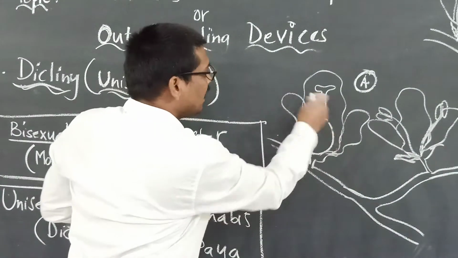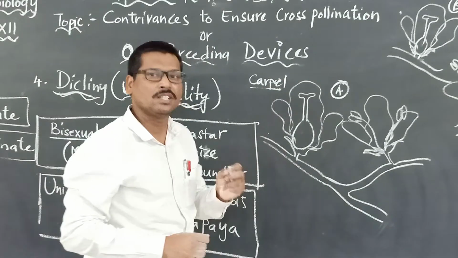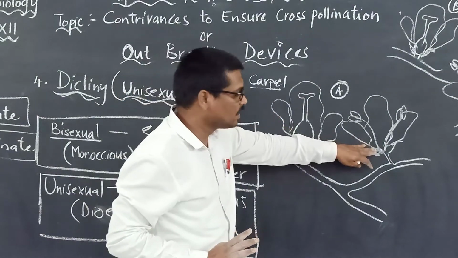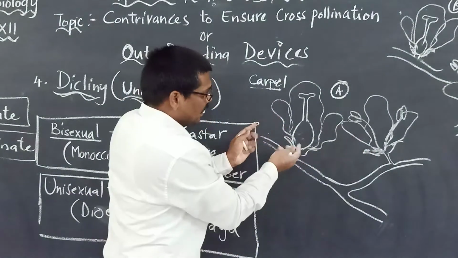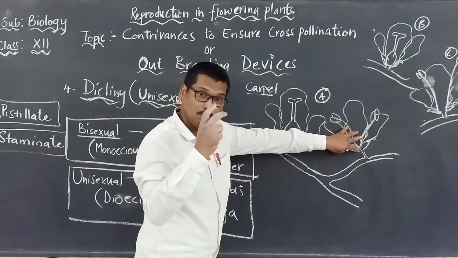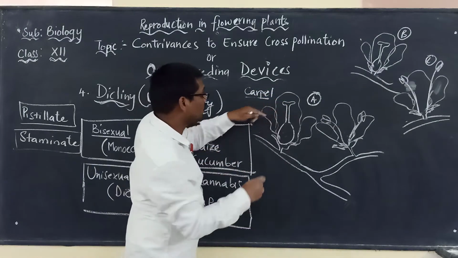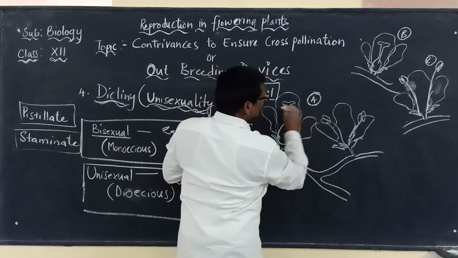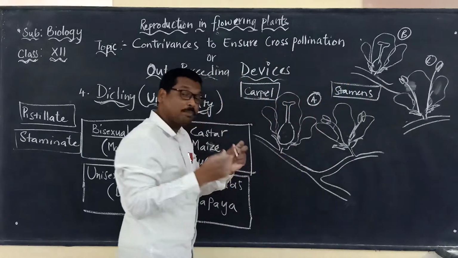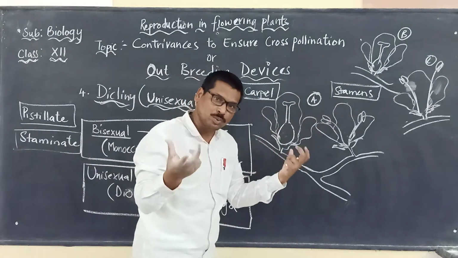Female flower means it is having the carpel. Otherwise, in simple terms, we call it the pistillate flower. This is the staminate flower. So here the male part is present in one flower and the female part is present in the other flower. Carpel and stamens are present in two different flowers.